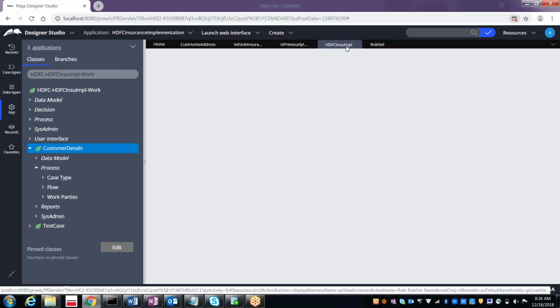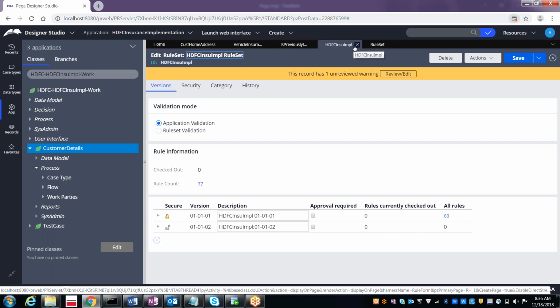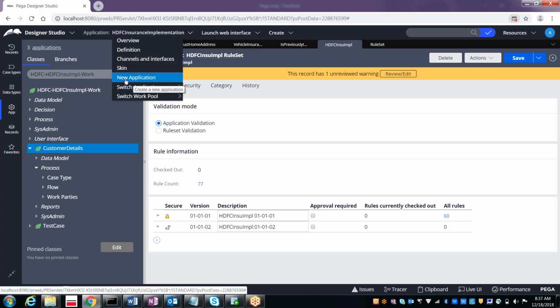Let's see. For this HDFC application, do we have multiple operators? Initially, we created the application through the wizard. Do you remember how to create the application? Yes, we can have multiple operators. Exactly. Through the new application, we created the application for HDFC and for SBI also. At that time, how many operators did we create? We created only one operator, admin at hdfc.com.